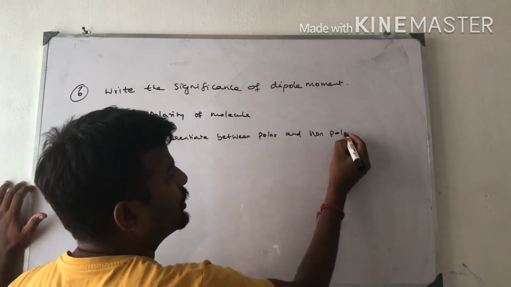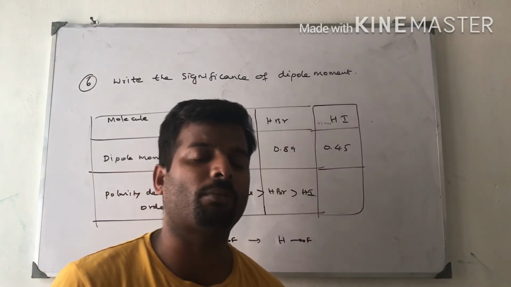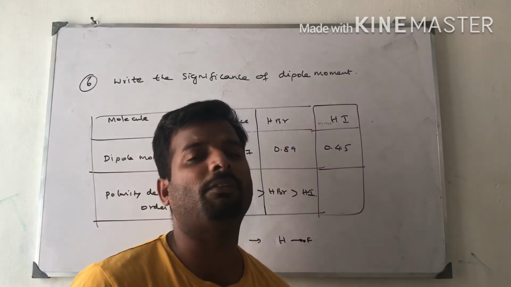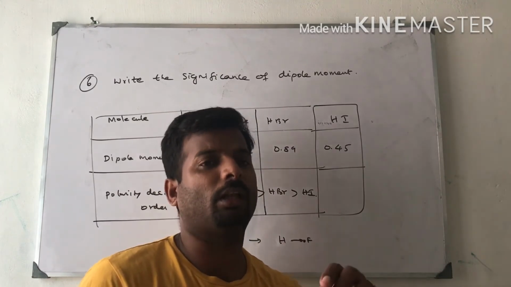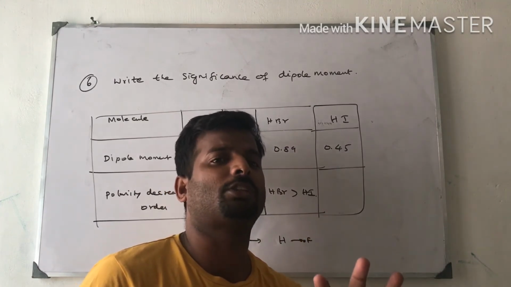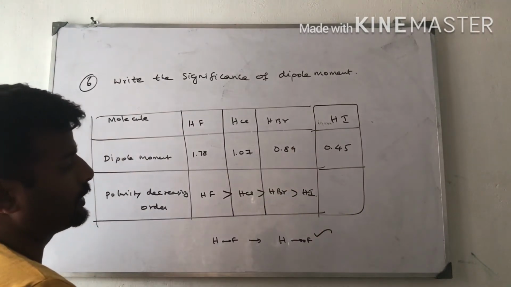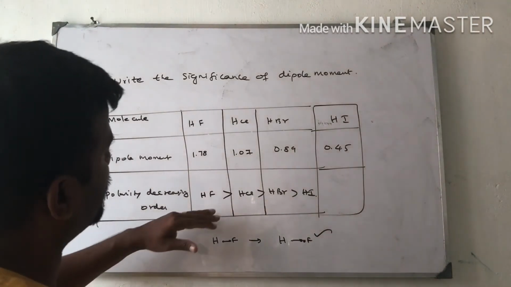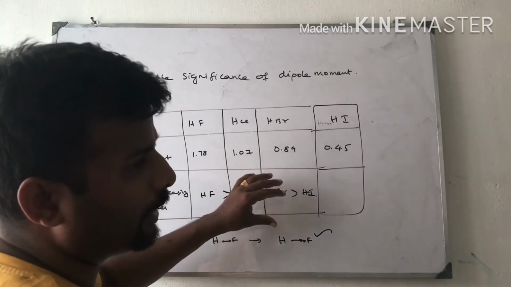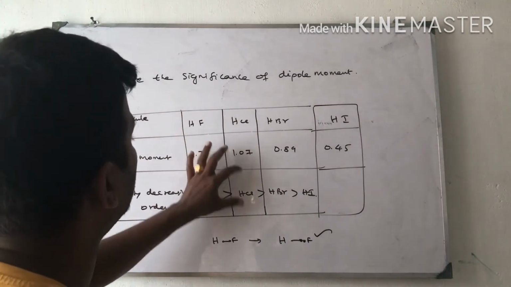So it gains the electron from hydrogen towards itself. That electron is strongly attached to fluorine. That rate is the extent of dipole moment. In the case of chlorine, the size is bigger, so the dipole moment decreases.